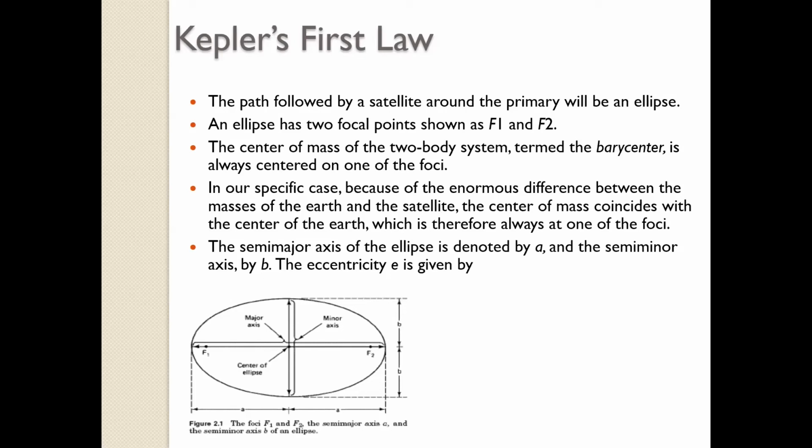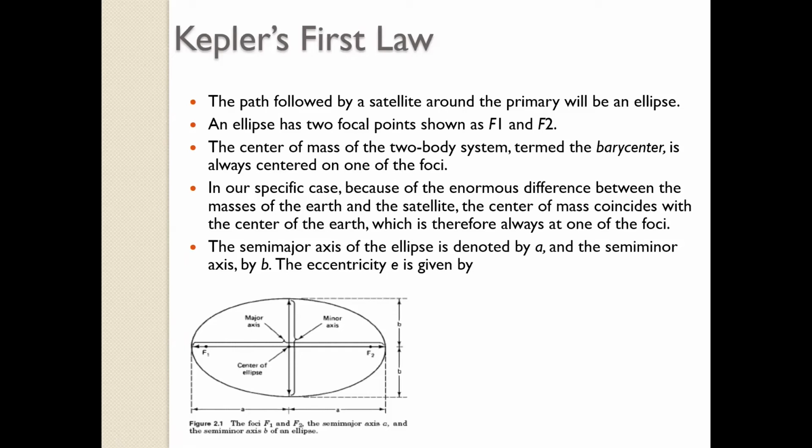And similar is the case with the planet and sun system. The sun is the barycenter, which is called the mass center or center of mass of a two-body system, is actually at the center of the sun, and therefore the sun is at one of the foci.